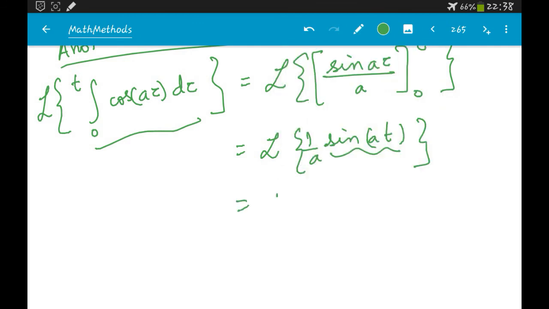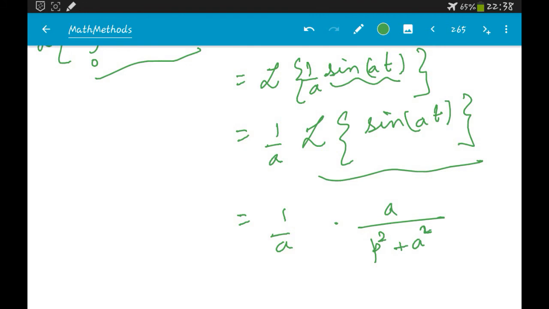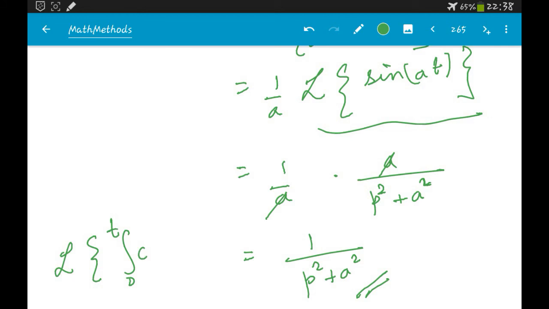Because 1 by a is a constant, you can take it outside, and then you are left with the Laplace transform of sin at, which is given by a by p square plus a square. Then these two get cancelled and you are left with 1 by p square plus a square, and this is your L of the integral from 0 to t of cos a tau d tau.